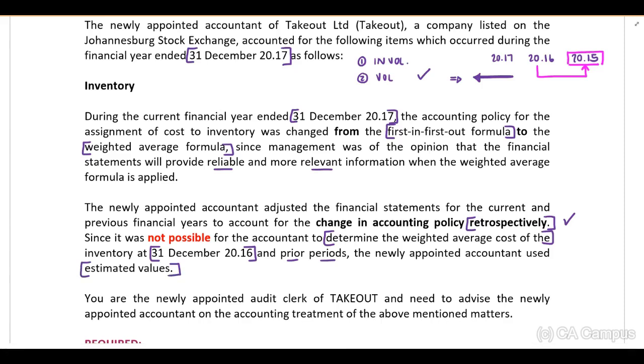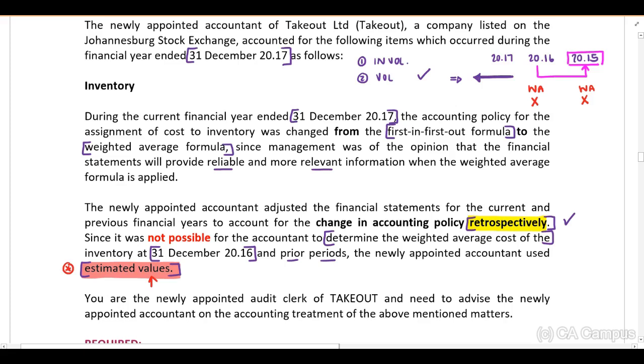Now, my question, guys, what is the correct treatment of this? They've indicated to us that it was not possible to determine the weighted average at the end of 20.16. Therefore, we could not use the weighted average at the end of 20.15, but they've still applied this retrospectively and they have performed estimates to the values.